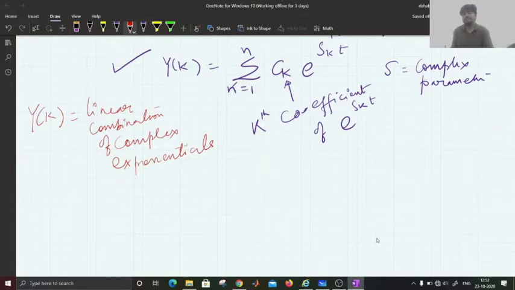This gave a motivation to the earlier mathematicians to represent periodic signals as a summation, or as a linear combination, of certain basic signals. And one of such representations is known as Fourier series.